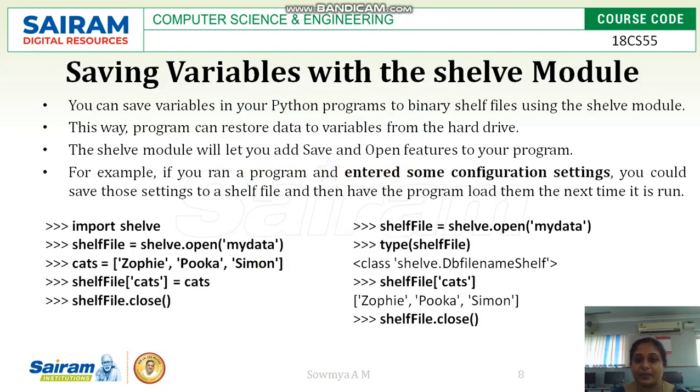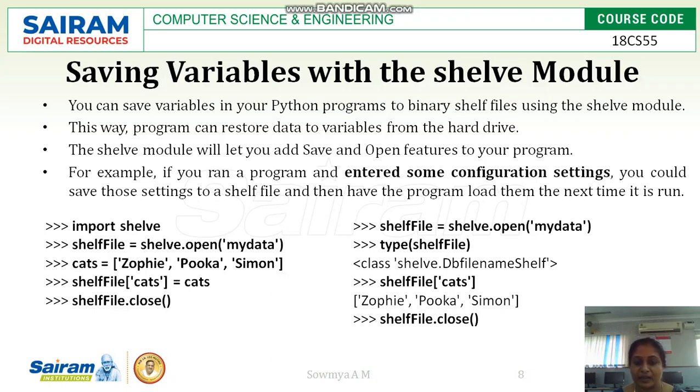Next one is saving variables with the shelve module. Whenever the variables in a Python program are saved, they will be saved as a binary file. So binary shelf files are used by the shelve module. This way the program can restore the variables from the hard drive. Whatever data you have stored previously can be restored with the help of the shelve module. So the shelve module will let you save and open the features of the program.